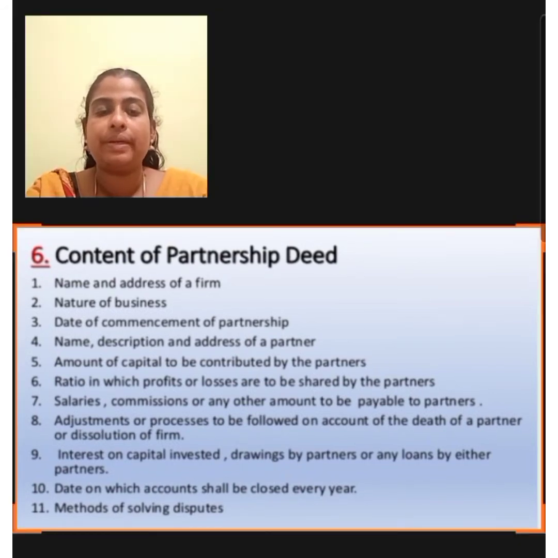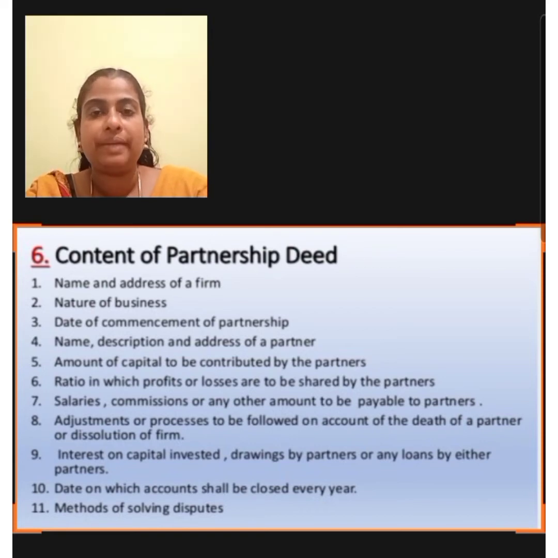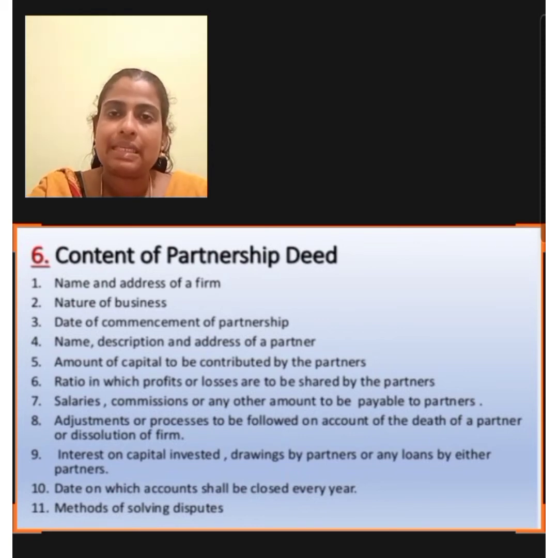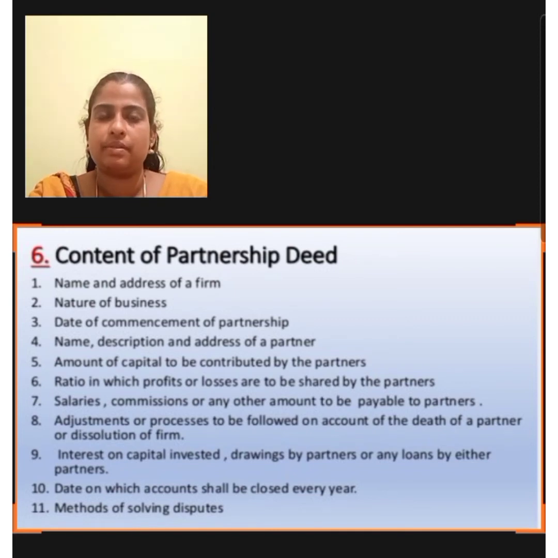Next topic to be discussed is importance of partnership deed. Partnership deed is an important legal document which defines the relationship among the partners. It is important to have written partnership deed to avoid and to settle the possible disputes.